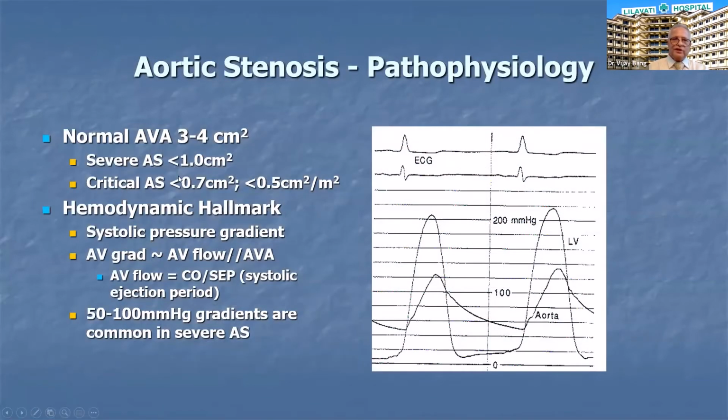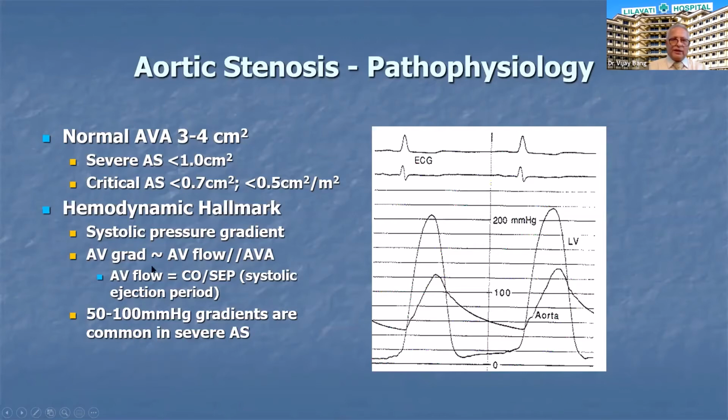So severe aortic stenosis is defined as an aortic valve area of 1 centimeter square or less. And critical is less than 0.7 centimeter square. Whereas when you want to index it to the body surface area, it is 0.5 centimeter square per meter square.